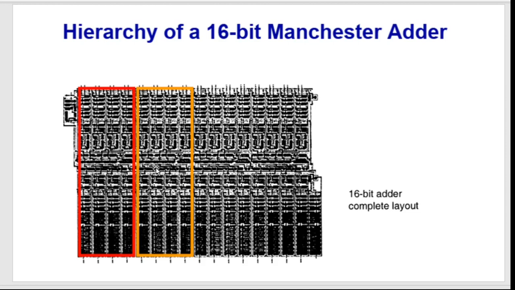And can we identify 1-bit adders within the 4-bit adder? Is it possible? Yes. Look at this, there is a regular structure. If you observe, right from here to here, this column is similar to this column and similar to this column.